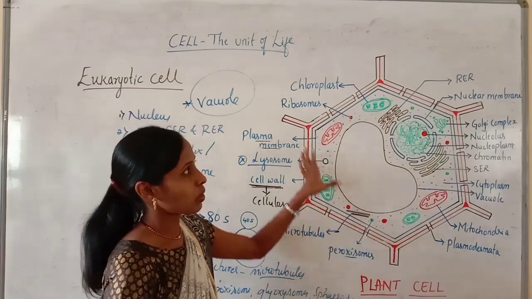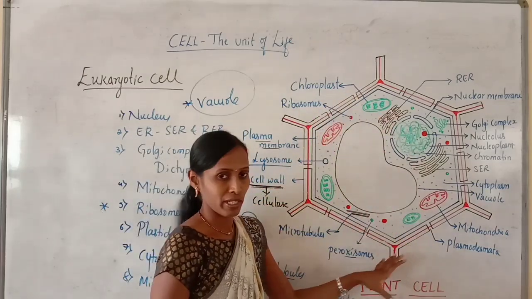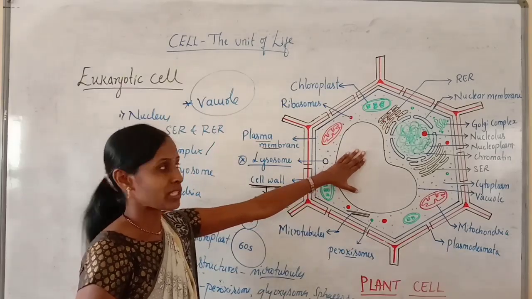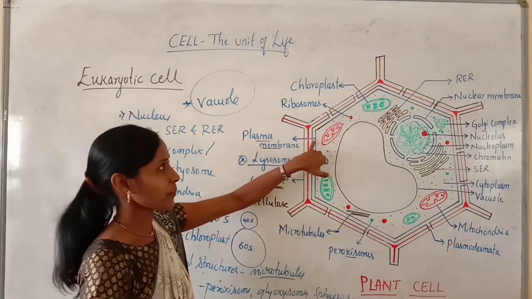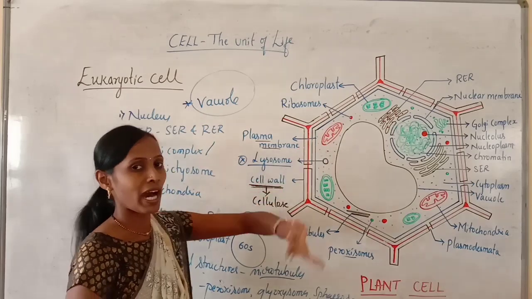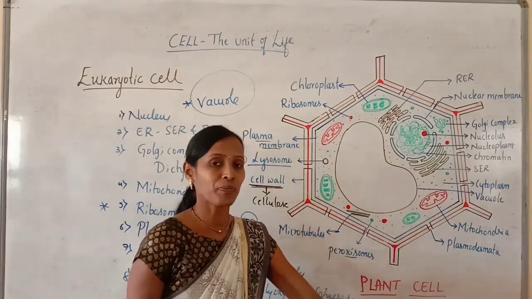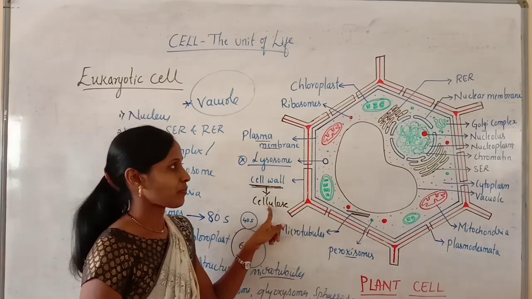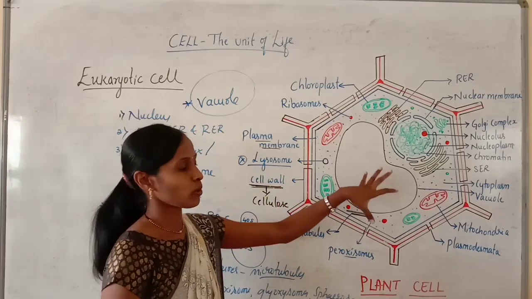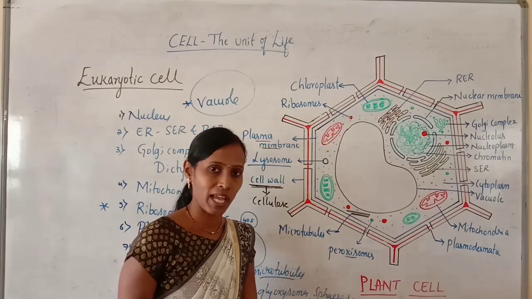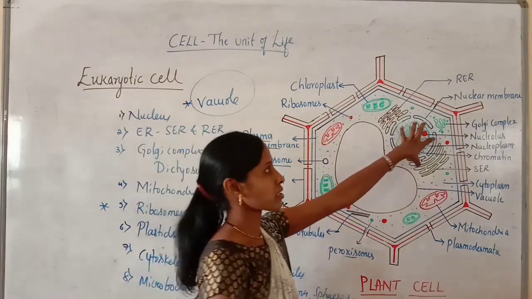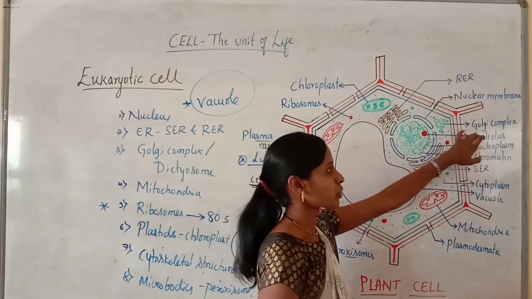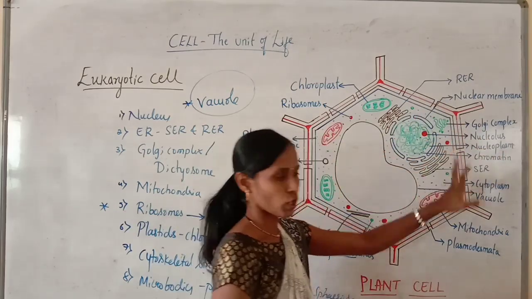So let us recall whatever structures we have discussed now. Here I told you plant cell is enclosed by a plasma membrane, and outer to the plasma membrane there is an additional layer called cell wall which is made up of cellulose. And plasma membrane encloses both cytoplasm and nucleus. Nucleus is a definite nucleus or true nucleus with nuclear membrane, nucleolus, nucleoplasm and chromatin.